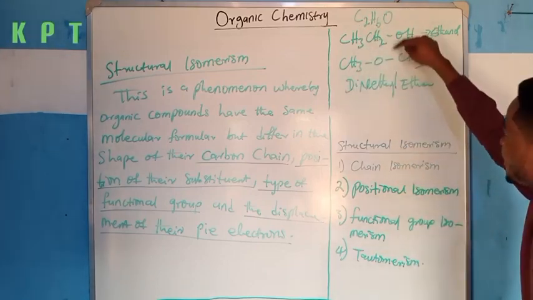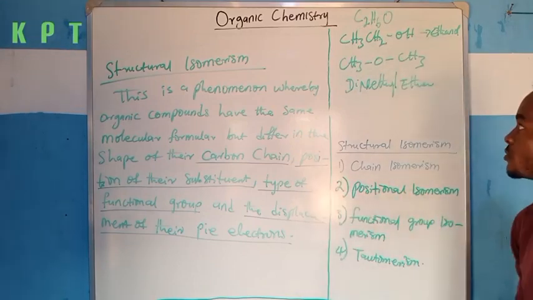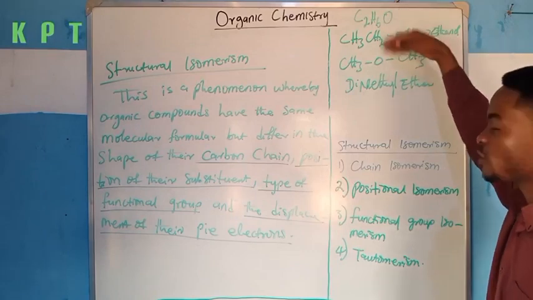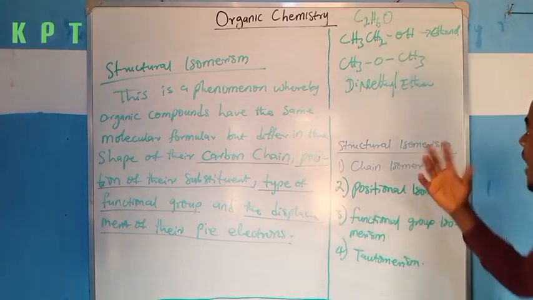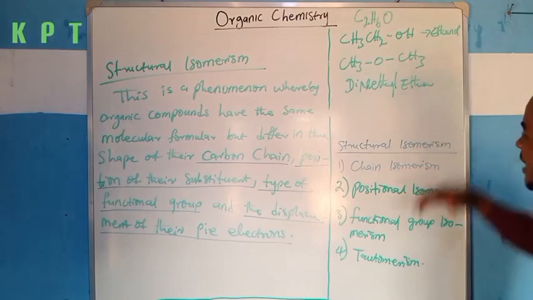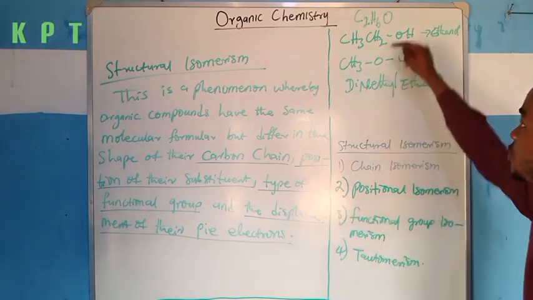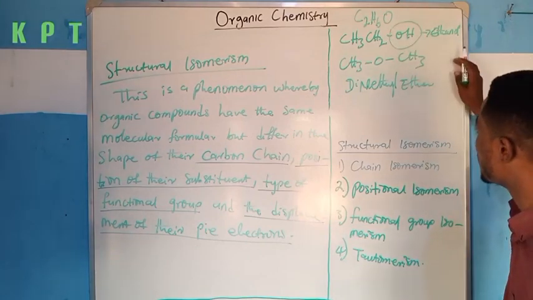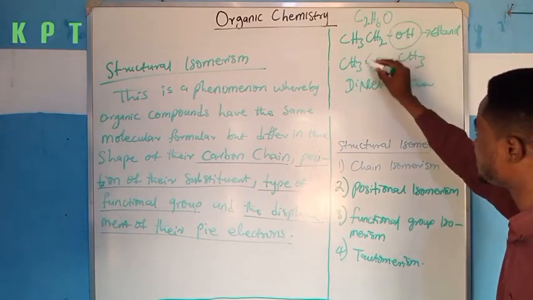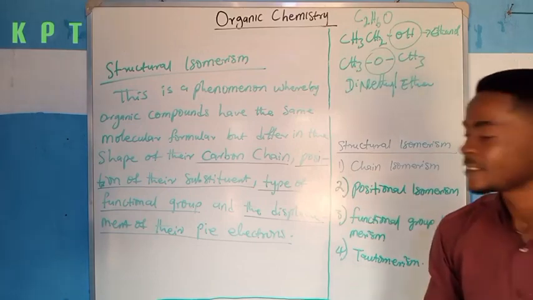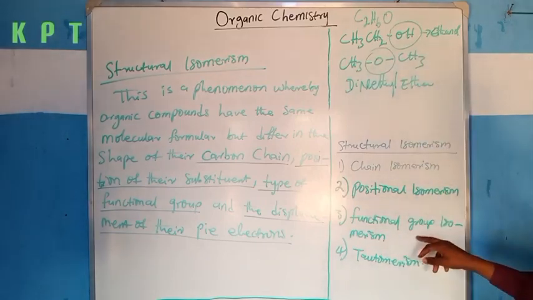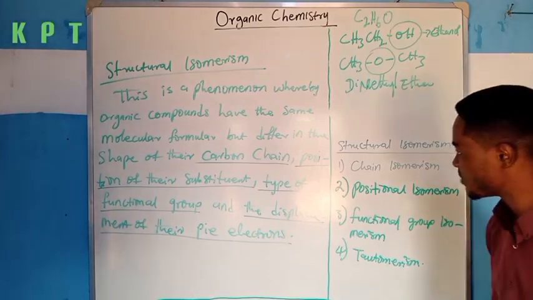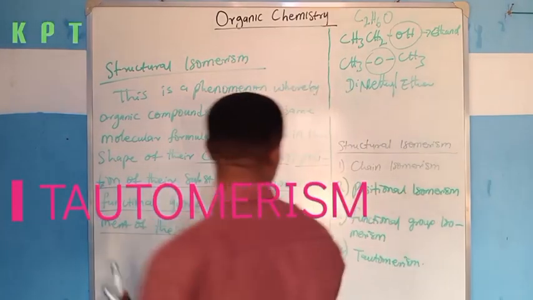These 2 organic compounds have different functional groups. Since they have the same molecular formula but different structures, they are isomers. But what kind of isomers are they? They are functional group isomers because they do not possess the same functional group. Ethanol possesses a functional group of OH, while dimethyl ether possesses a functional group of O. So this falls under the classification of functional group isomerism. Now, what about tautomerism? I think I need to clean off this part and explain that concept very well.